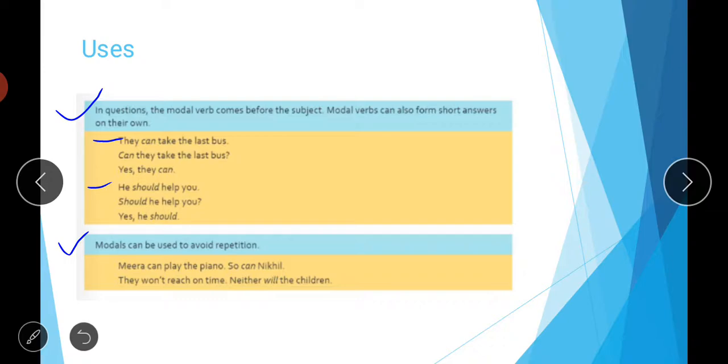Similarly, in the second sentence, they won't reach on time, so neither will the children. They won't reach on time, neither will the children, means those people cannot reach on time, and also the children. So again we have used the word will here to avoid repetition. From both of these examples it's clear that modals can be used to avoid repetition also. So I hope it's clear.